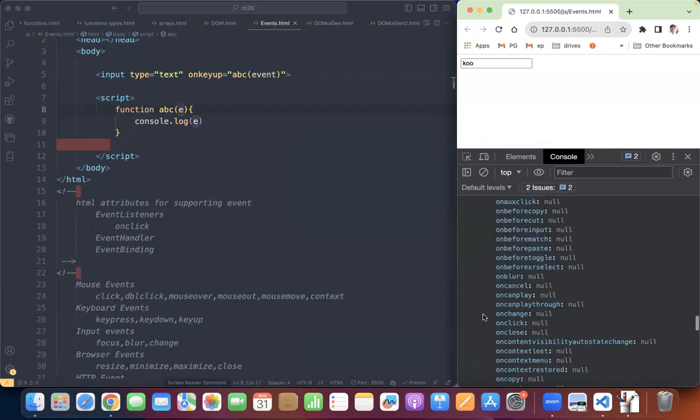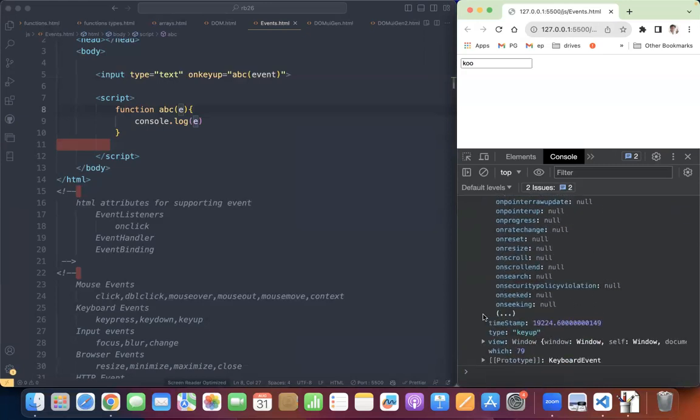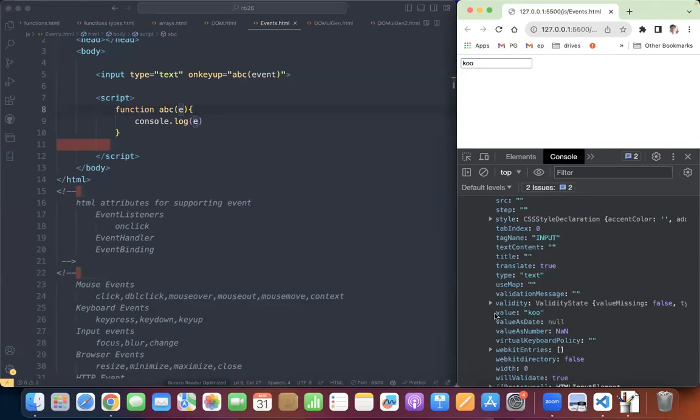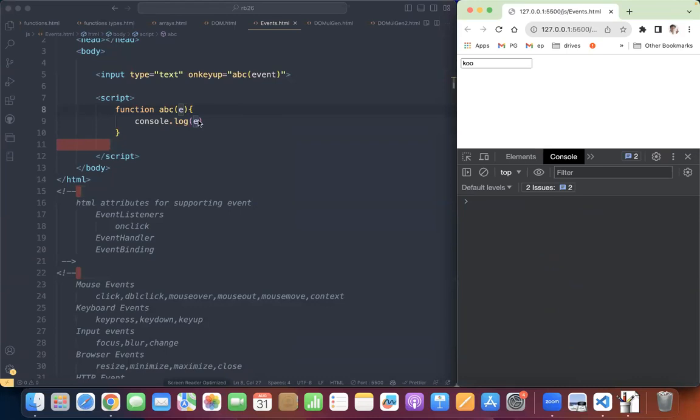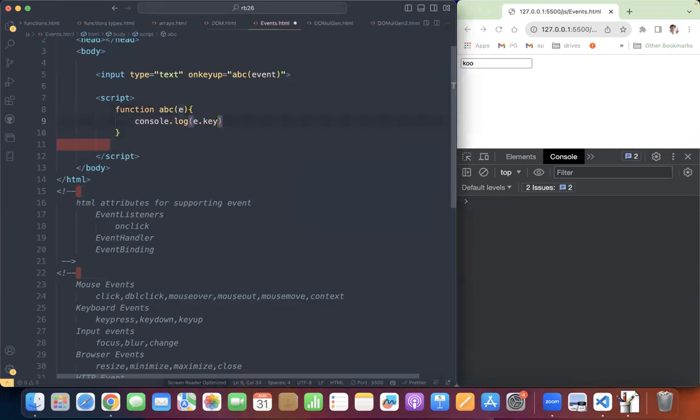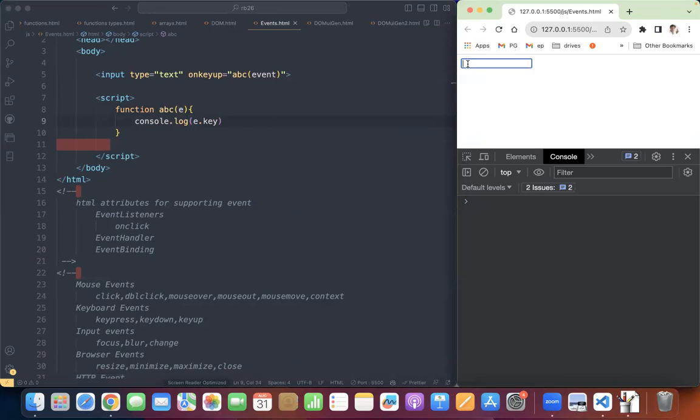In the target there will be a property called value. देखो, so instead of printing the complete object, if I say e dot key, whatever I am pressing here, that is able to print, space.